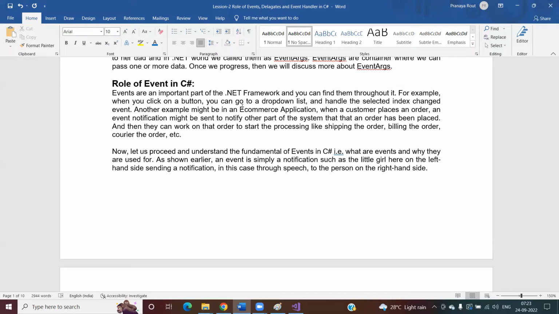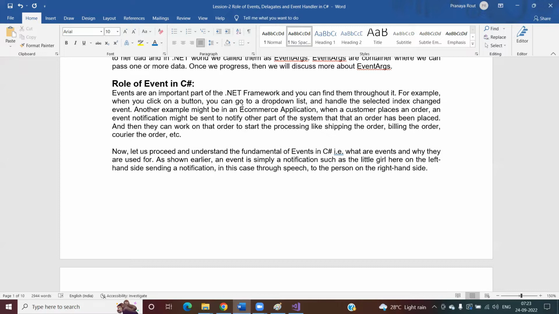You can also take the example of an e-commerce application. Whenever we are developing an e-commerce application, where we sell some product, and the customer places an order, an event notification might be sent to notify the other parts of the system that the order has been placed. Why is this important? When we place an order, many things happen behind the scenes. First of all, we need to check who placed the order, what his shipping address is, and what his billing address is. How are we going to courier that order, and how can we change the status of the order? All these things we need to process behind the scenes.